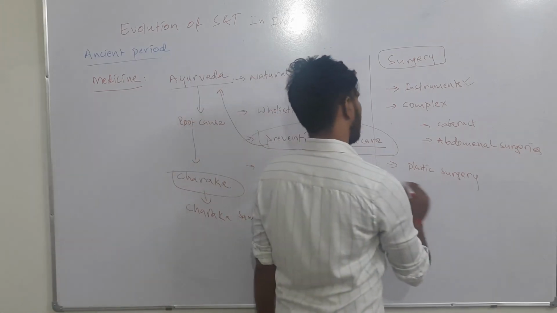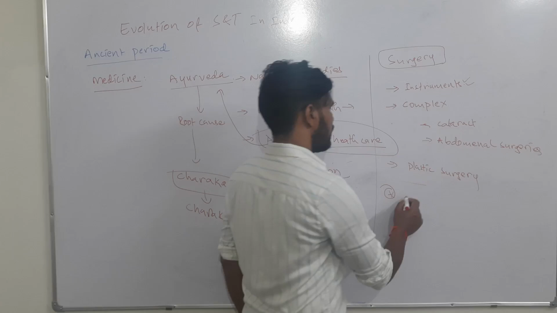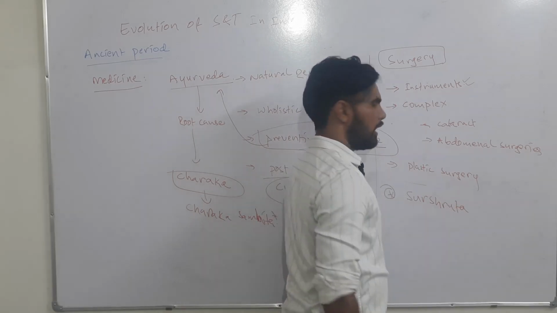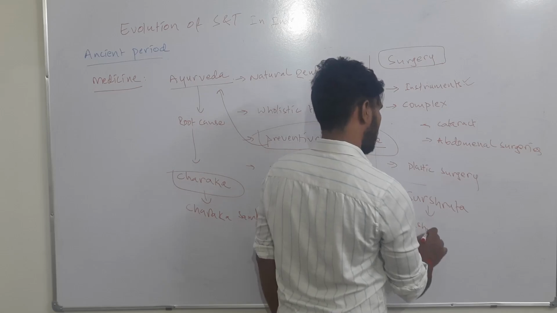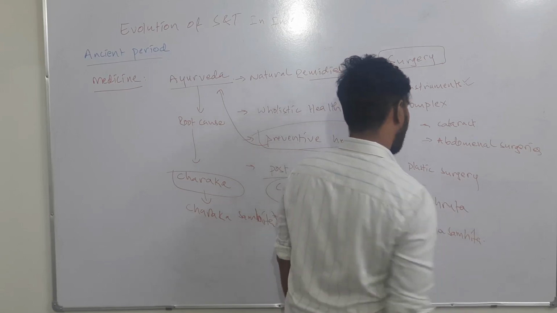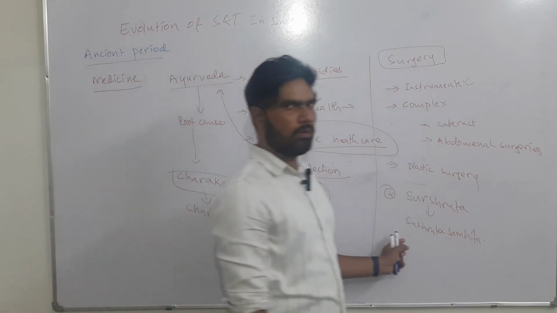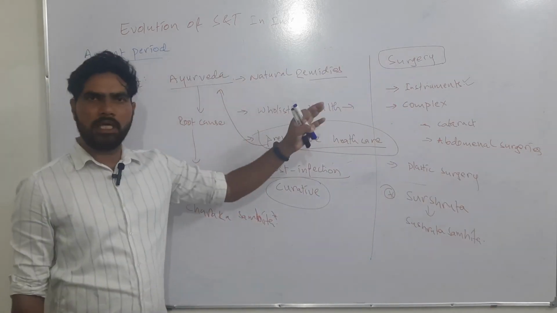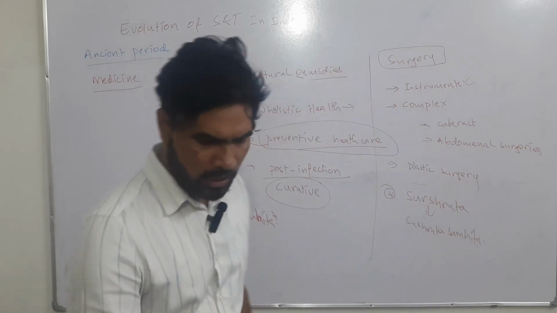The greatest surgeon, not only of that time, not only in India but in the entire world, was a great surgeon called Sushruta. He wrote a book about surgical practices, known as the Sushruta Samhita. All surgical practices, techniques and instruments have been mentioned in that book. So these are the advancements in medicine, both in Ayurveda and surgery. In both streams there was a lot of advancement.